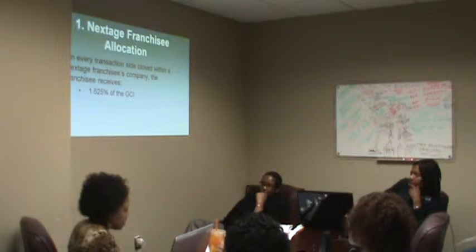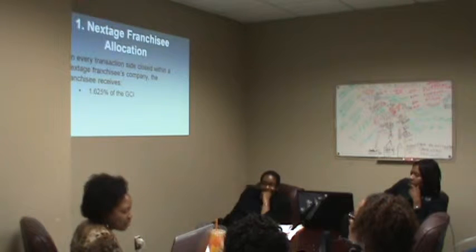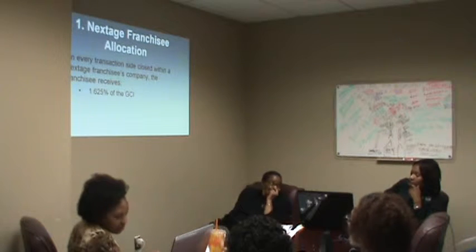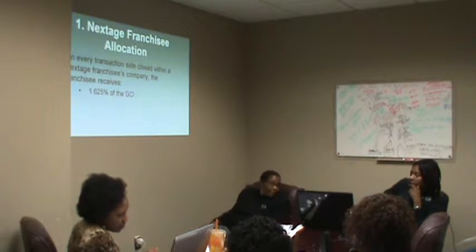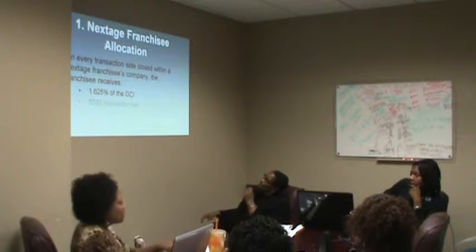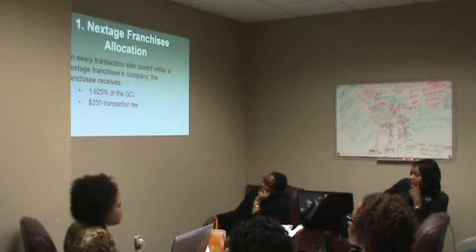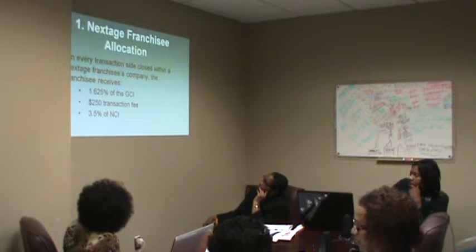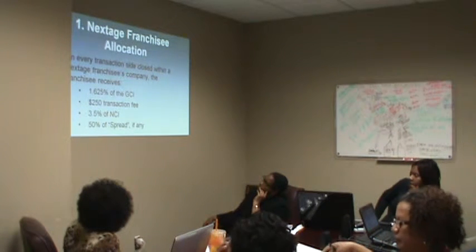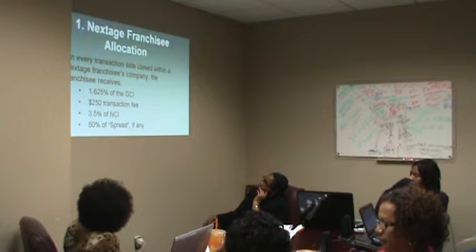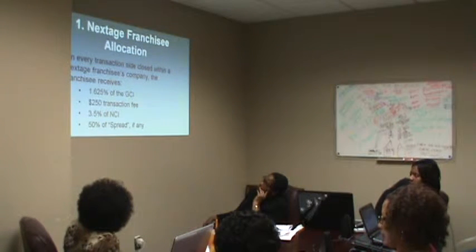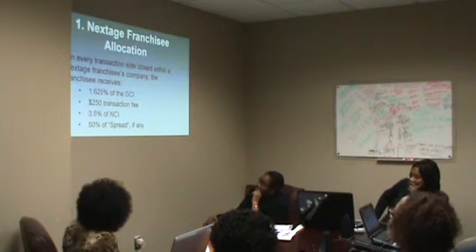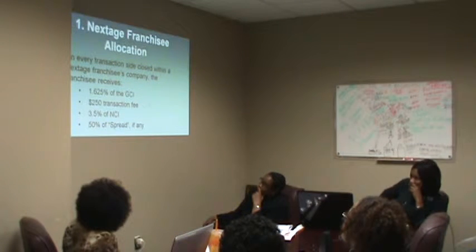Now let's take a look at the first component of the plan, which is the franchisee allocation. As I said, on every transaction side, within a franchisee's company, the franchisee receives 1.625% of the GCI. The $250 transaction fee stays with the franchisee, and the franchisee also receives 3.5% of the NCI. The fourth component is 50% of the spread, if there is any. Now, I'm not going to go into detail on the spread right now. Let's just remember that if there is any spread, 50% of that comes directly to the franchisee and is included in the franchisee allocation. We'll cover the spread very shortly.